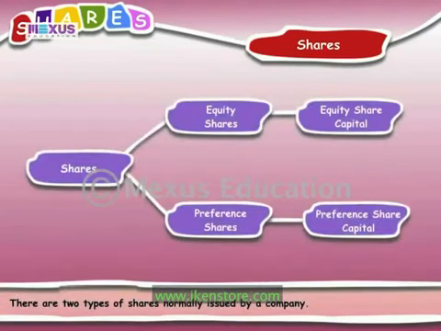There are two types of shares normally issued by a company. They are equity shares and preference shares. The money raised by issue of equity shares is called equity share capital, while the money raised by issue of preference shares is called preference share capital.